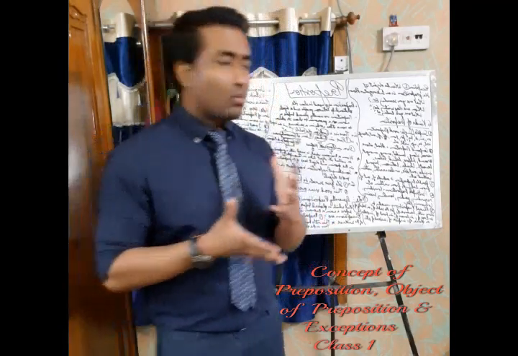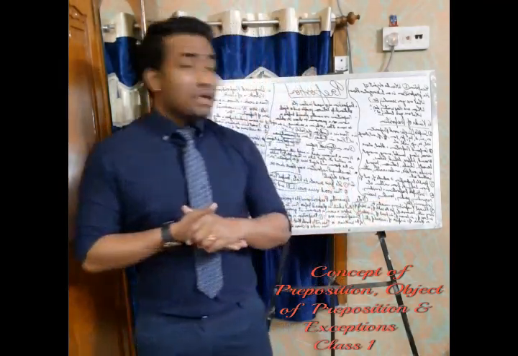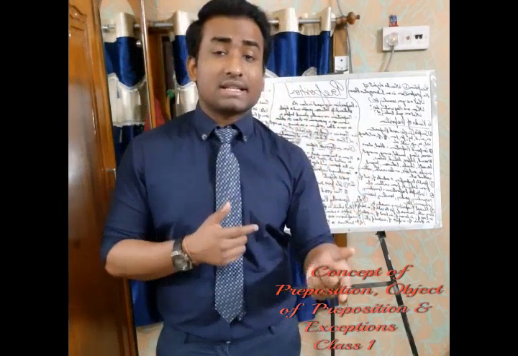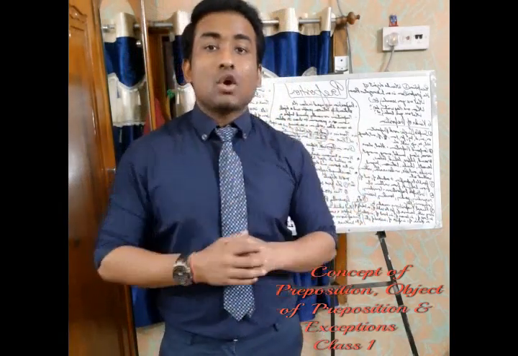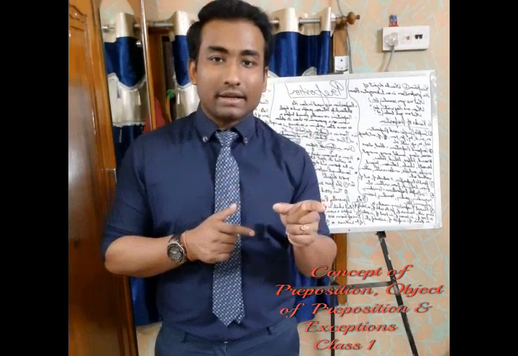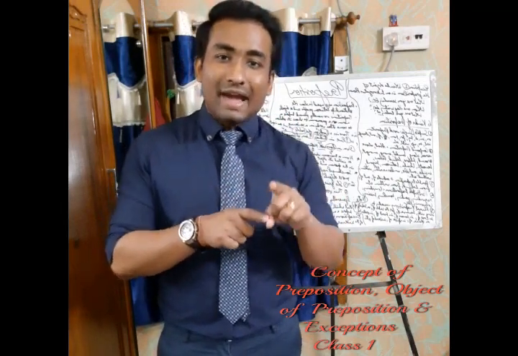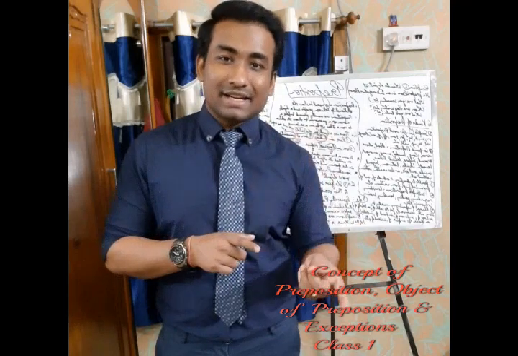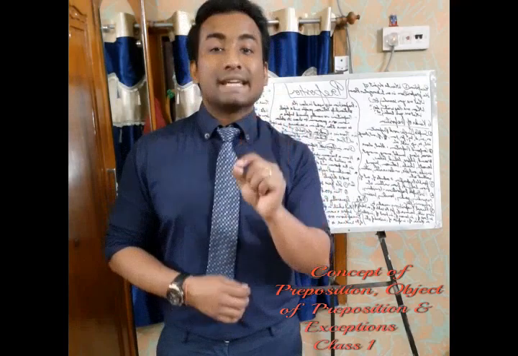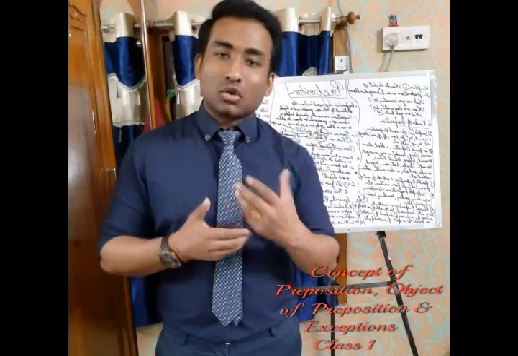I hope I have made it quite clear to you. Then I can also use another word as a preposition at the end of interrogative sentences. That is, what are you looking at? What are you looking at? Again here "at" is a preposition, but it is coming at the end of the sentence because it is an interrogative sentence, and in this way it also comes.